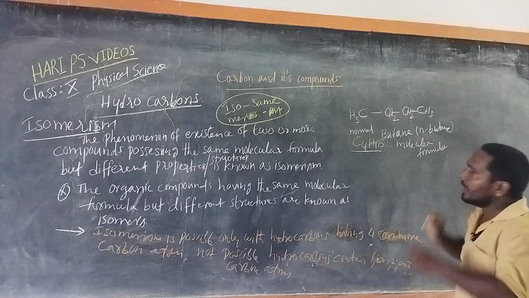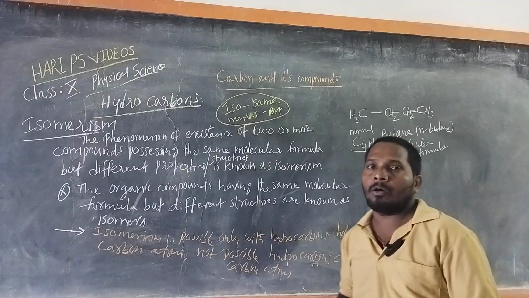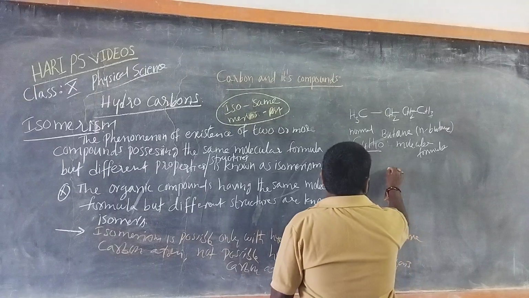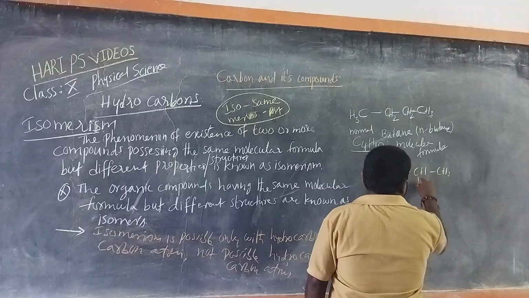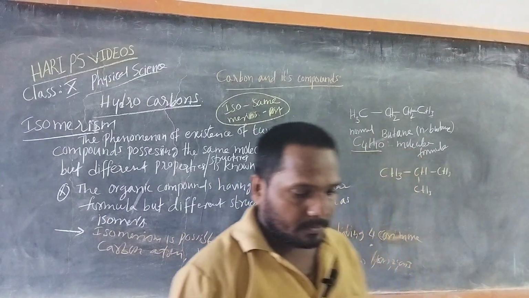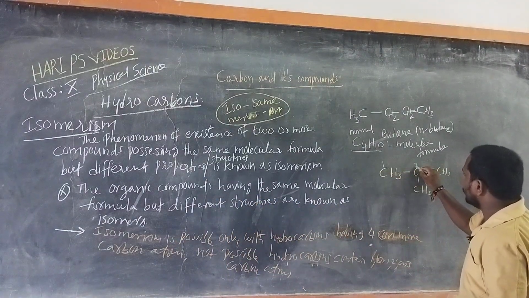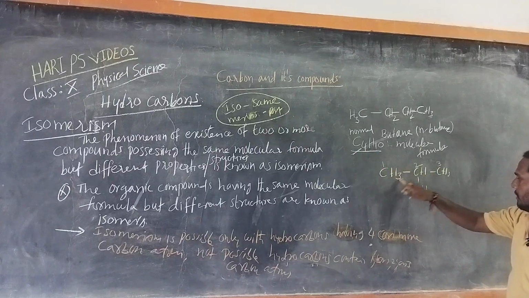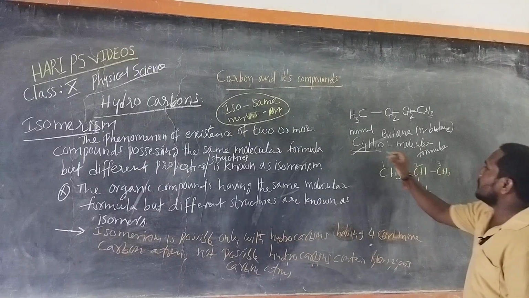So the molecular formula is C4H10. With the same molecular formula, we have another compound. That is CH3, CH3. How many carbons are there? Let us count. 1, 2, 3, 4. 4 carbons. Hydrogen: 3 plus 3, 6 plus 3, 9, 9 plus 1, 10.